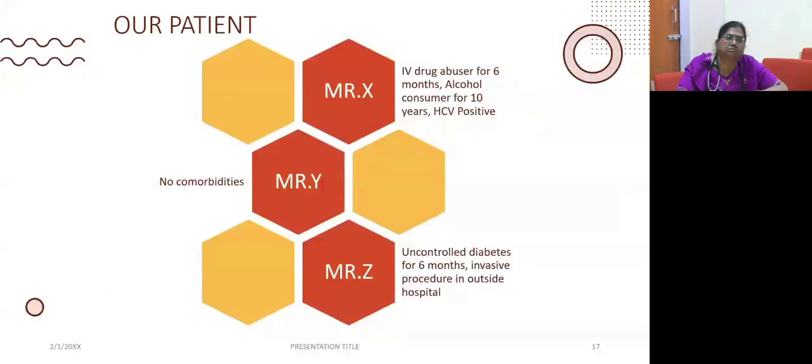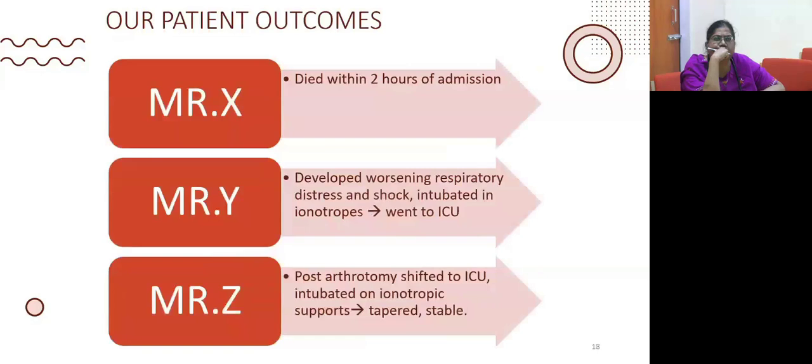And coming to our patients, the risk factor for Mr. X was that he was an IV drug abuser for 6 months, an alcohol consumer, and HCV positive. Mr. Y had no comorbidities, and Mr. Z had uncontrolled diabetes and had a joint aspiration from an outside hospital. Mr. X, unfortunately, succumbed within 2 hours of admission.